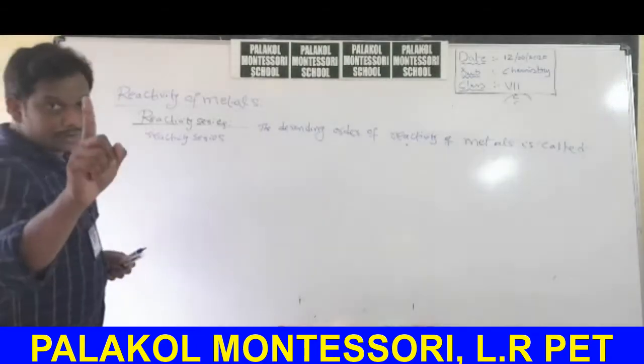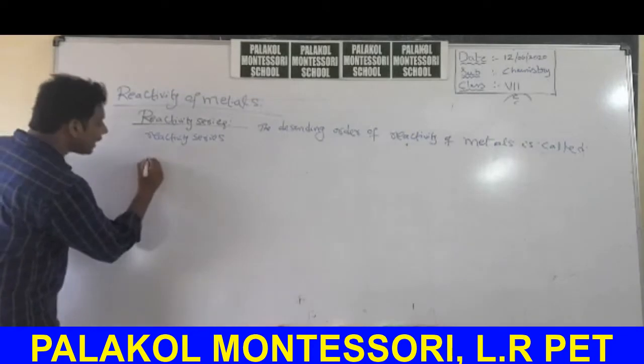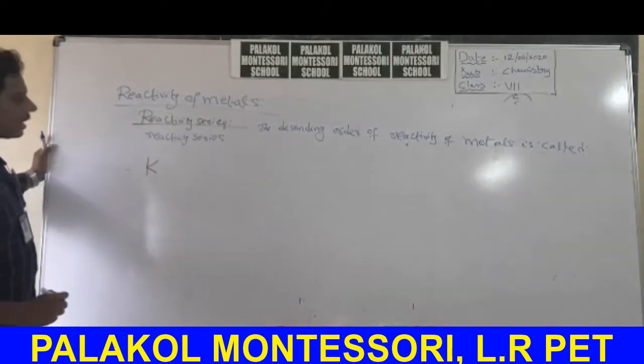Okay, in your 10th class this topic is there, so I will write the order which is present in your 10th class. Highly reactive metals are, first one is potassium, very important.